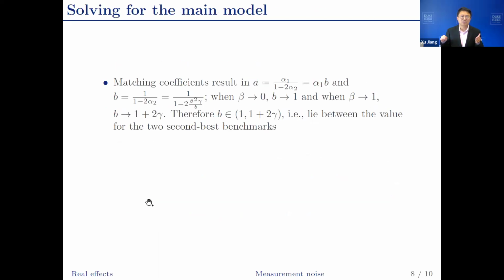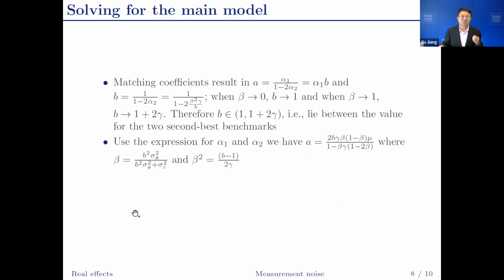And then we can match coefficients. That results in 2 equations for the 2 unknowns, A and B. And we can show that B is always between 1 and 1 plus 2 gamma, which means that the sensitivity of investment to theta lies between the values of the 2 second best scenarios.